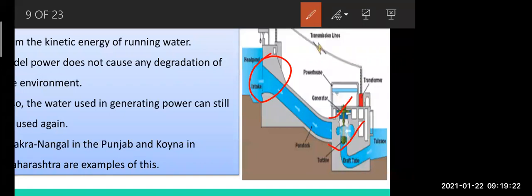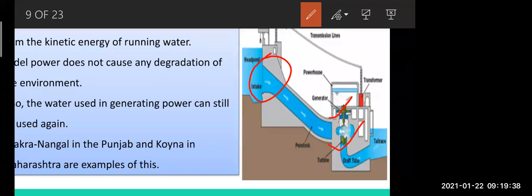Can anybody tell? When anything is moving, like flowing water, like your fan is rotating. Yes, kinetic. Very good. It is kinetic energy.